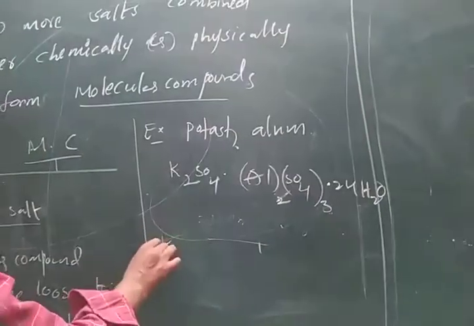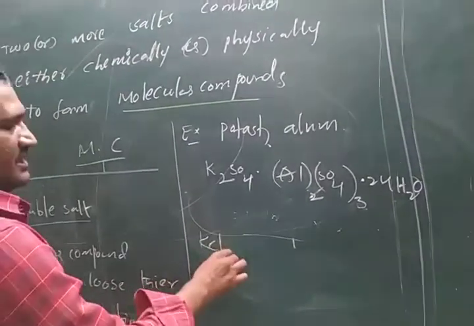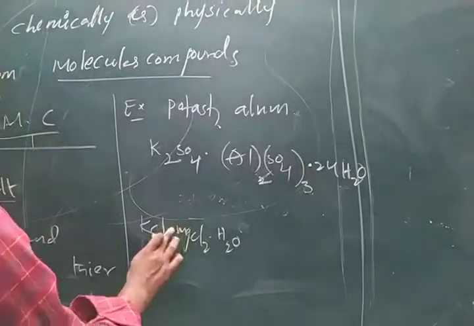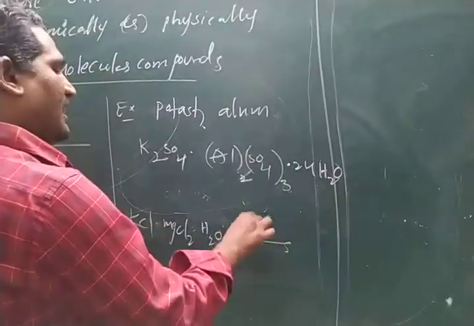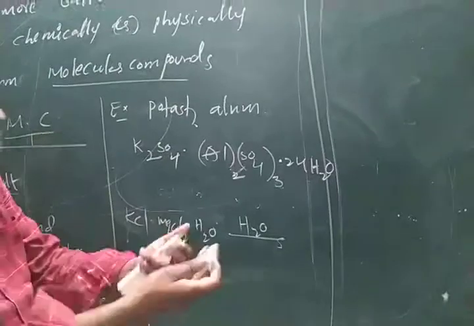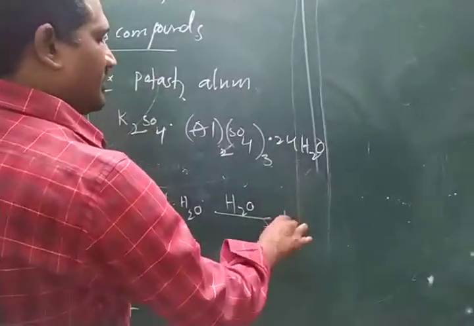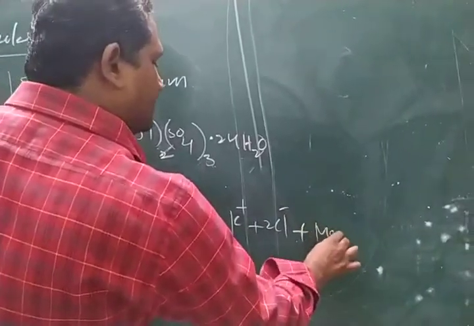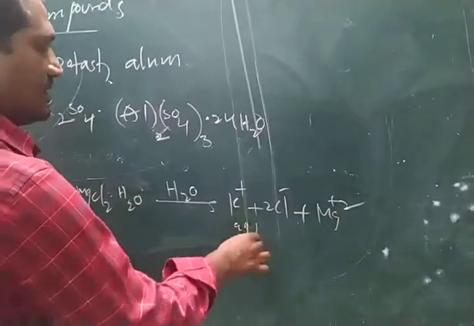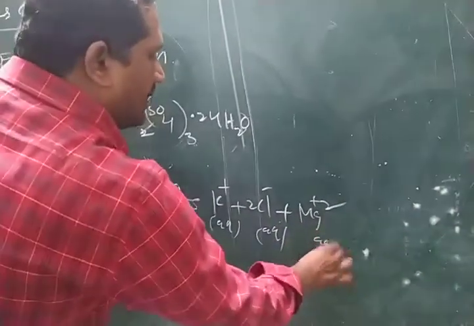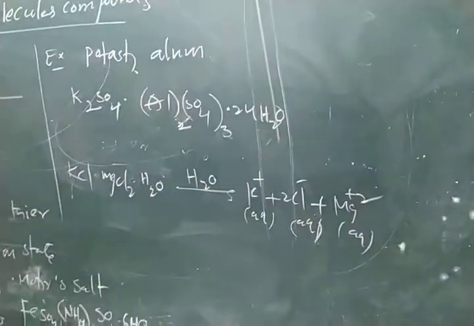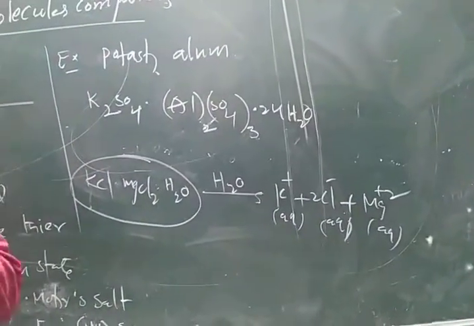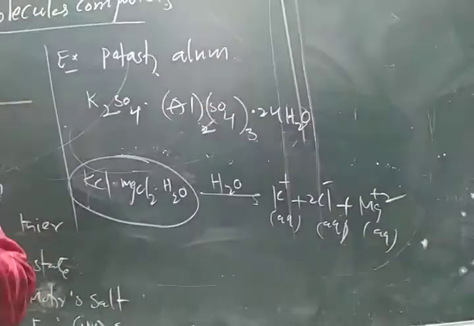If you take carnallite, KCl and MgCl2 with water, and you add water, they split into ions. That means K plus ions, Cl minus ions and also magnesium 2 plus ions. In water they split into ions. That means only in solid state do they have their identity, their originality, and show their characteristics.